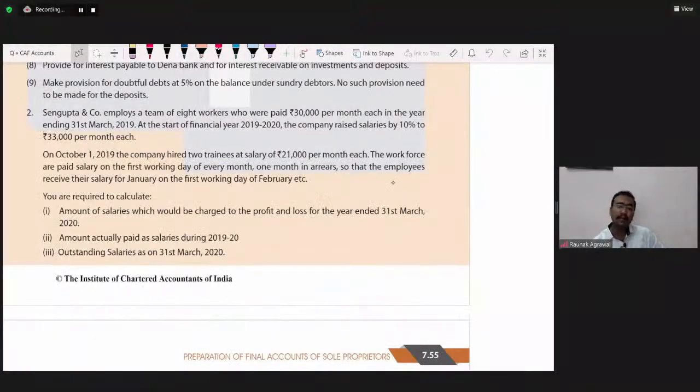See, Priyanka, the same logic. Priyanka is asking, sir, why is carriage on purchase debited to the manufacturing account? See, carriage on purchase, what are we purchasing? We are purchasing raw material. So it is obvious all the expenses incurred to bring the raw material to the present location would be debited to the manufacturing account, would be debited to the cost of raw material. That's why.